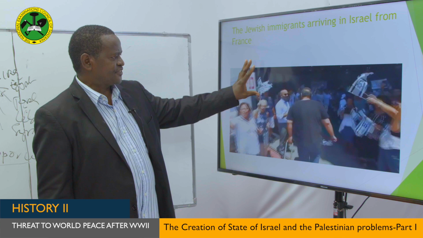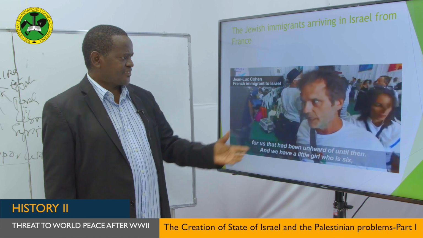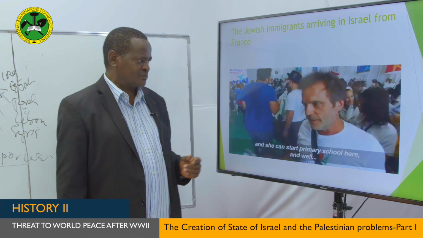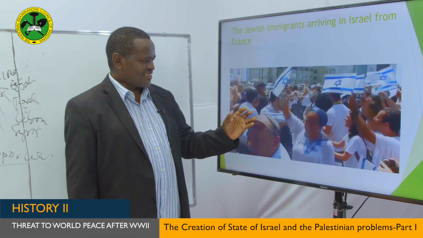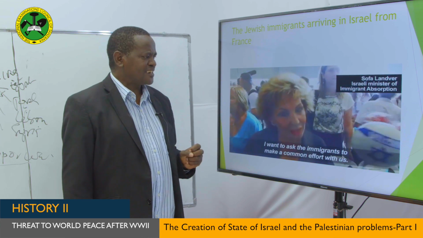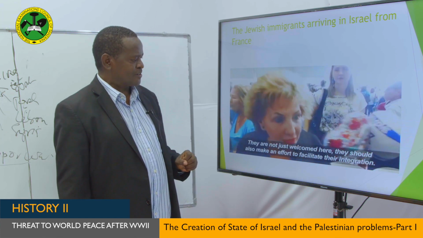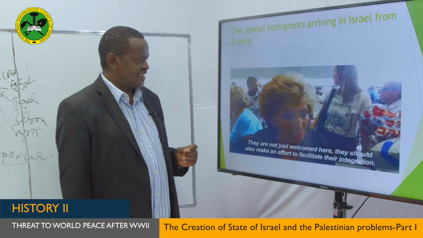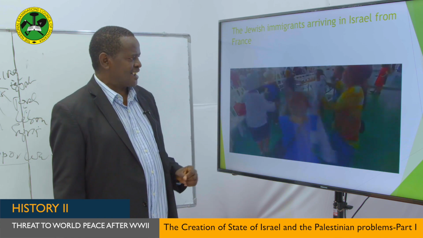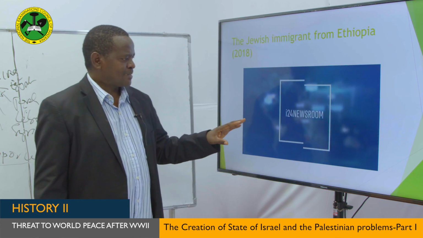My dear students, this is the video. This video shows people who were arriving from France. These people are Jews who were living in France, and they have decided to come to live in Israel. So this is showing how people were coming from different parts of the world to live in Israel. But ask yourself, my students, will this land not be full of people? Because if people keep on coming, then it's obvious that this land is going to be full. These are people who are celebrating their coming to Israel, and they are being received by the Israeli authority.